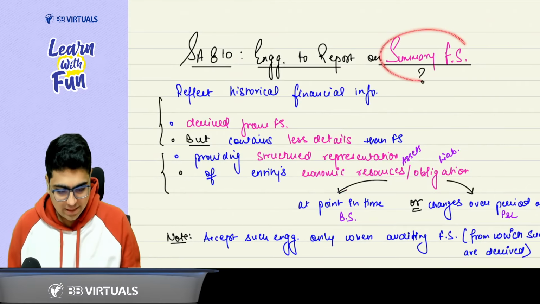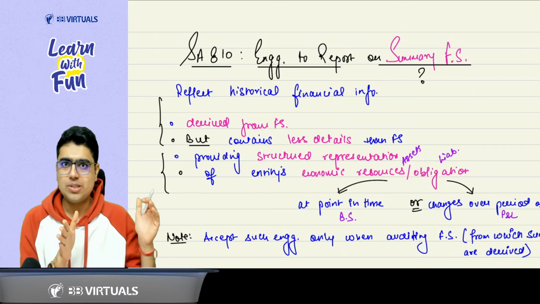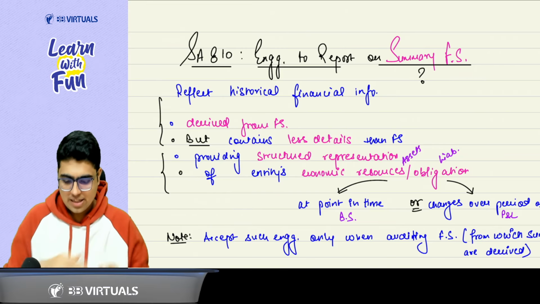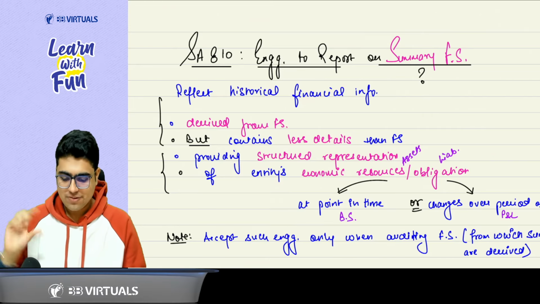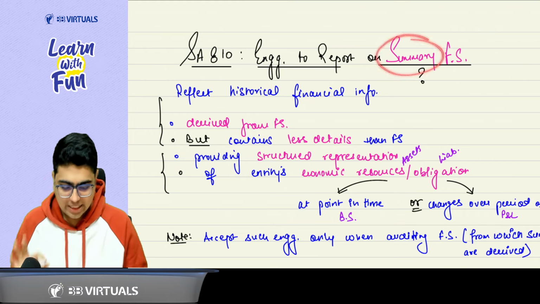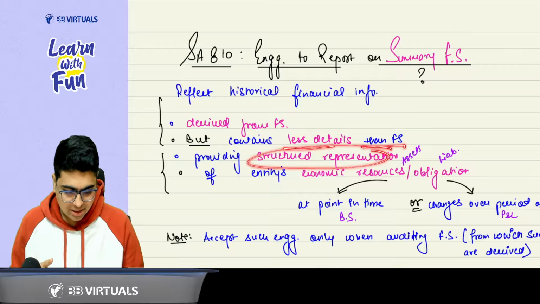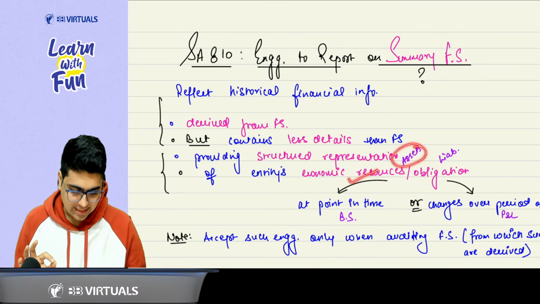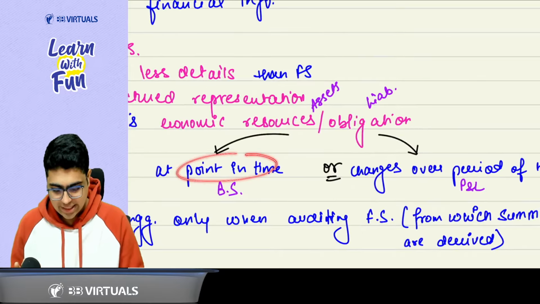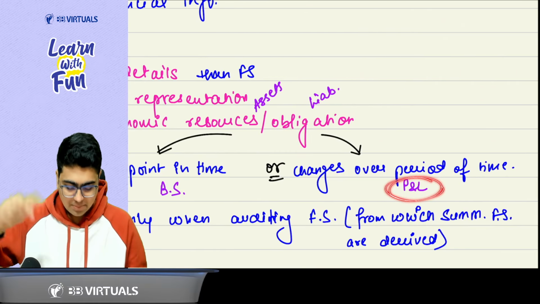Summary financial statements, like normal financial statements, also reflect historical financial information, like profit and loss for the year ended and balance sheet as on the date. They reflect historical financial information which is derived from the main financial statement. But because it is a summary, it will always have less detail than the financial statement. Don't worry, it will be a proper structured representation of the economic resources, that is the assets, and obligations, that is the liabilities, at a point in time, that means the summary balance sheet, or changes over a period of time, that means the summary P&L.